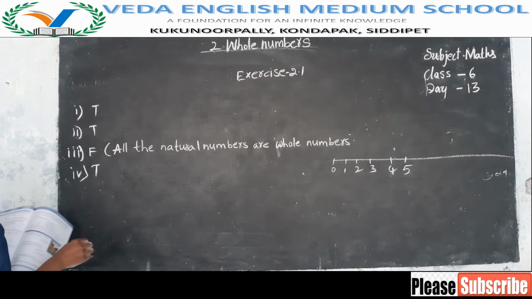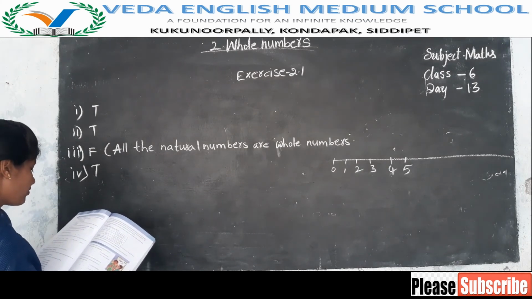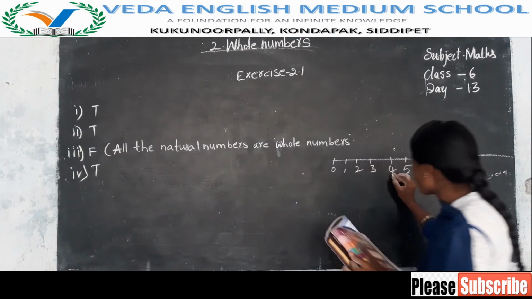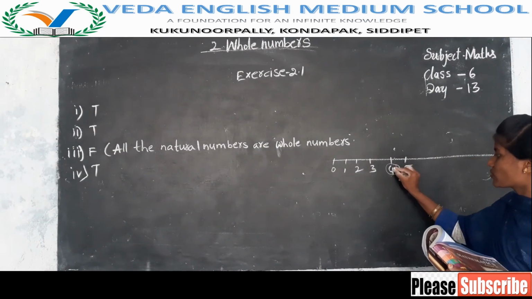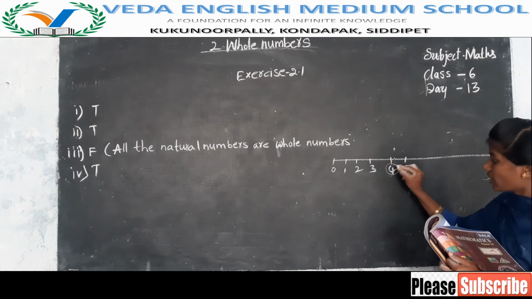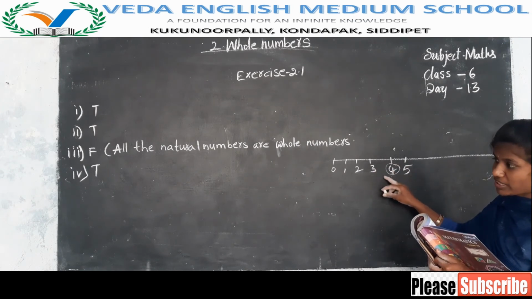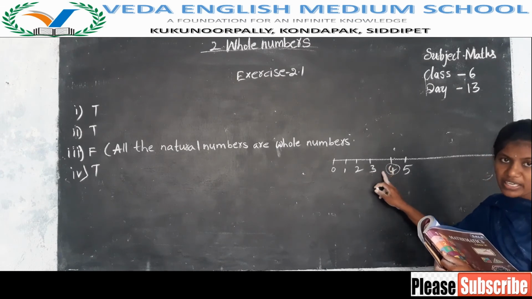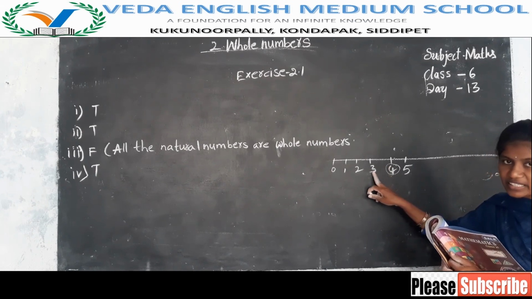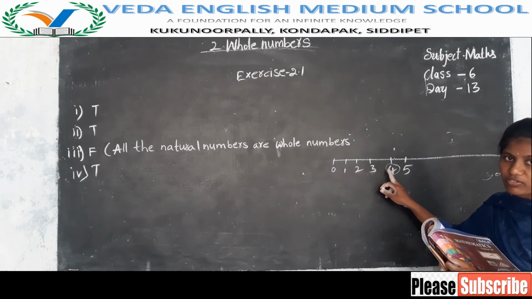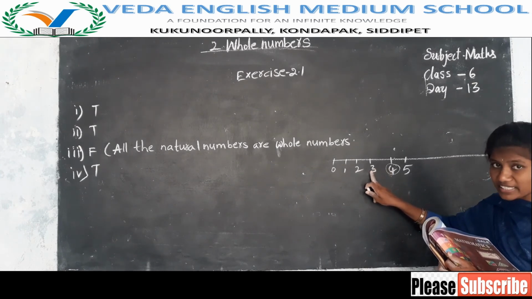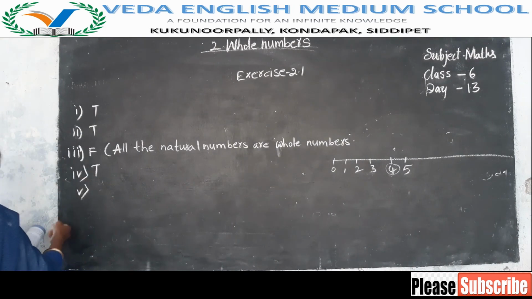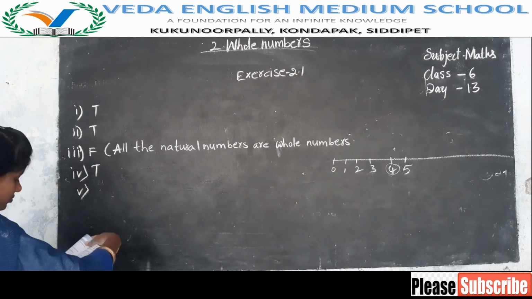Fifth one, a whole number on the left side of the greater number is always. Now see, in the previous question they said the number which lies to the right side of a number is greater. Now in our fifth question they are asking whether the number which lies to the left side of a number is greater. Now 4 is greater than 3, but they are saying 3 is greater. Is that correct? No. Fifth one is false.